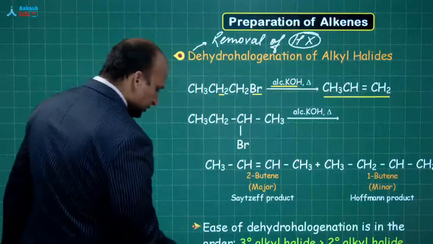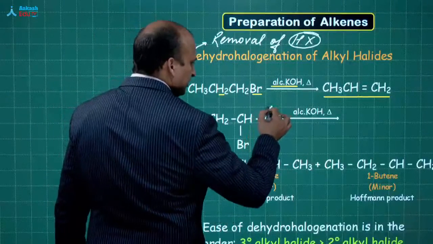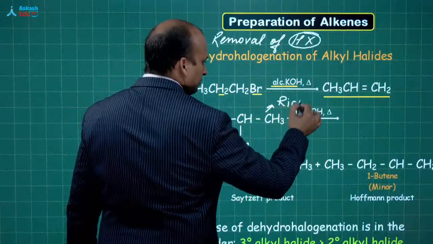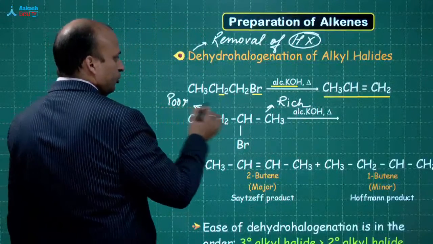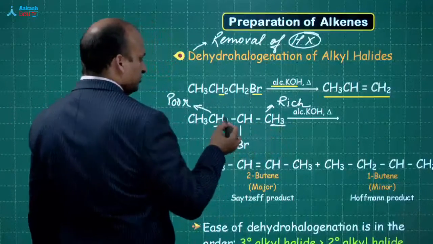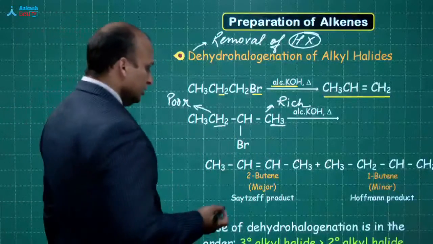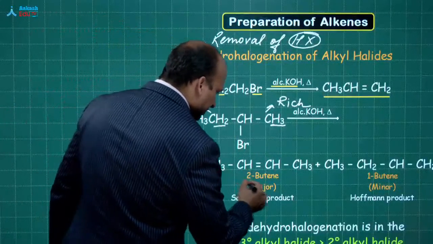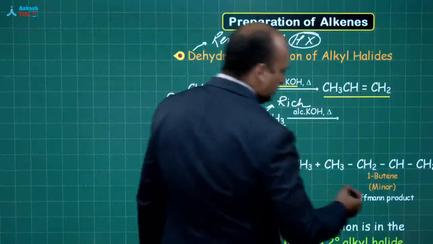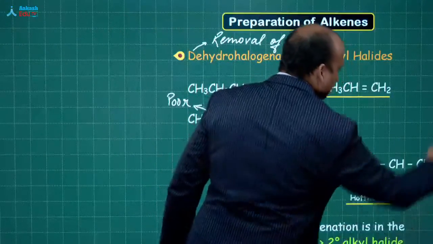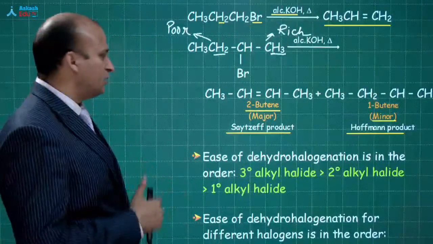Now you see over here, in this case there are two possibilities. This is the rich carbon, this is the poor carbon. Why is this rich? Because 3 hydrogens. Why is this poor? Because 2 hydrogens. So tell me from where the hydrogen will be removed? From the poor one. So this is the major product. If you remove the hydrogen from the rich one, this is the minor product. So Hoffman's product. Clear है? जो अभी समझाया था उसका application हो गया?